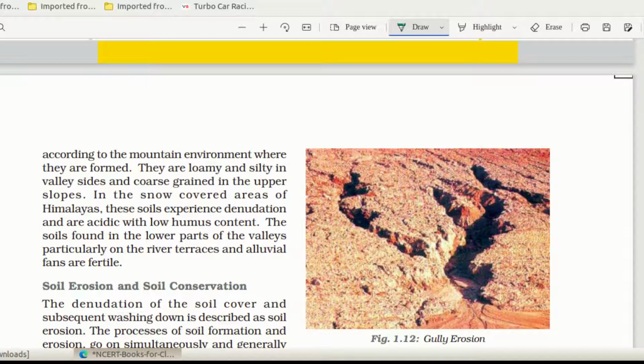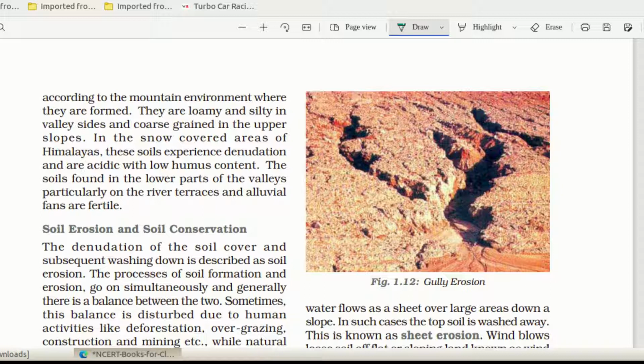These soils' texture varies according to the mountain environment where they are formed. They are loamy and silty, based on the percentage of sand and silt. Loamy and silty in valley sides, coarse grained in the upper slopes. So loamy and silty means very fine texture you can see in the valley, and at the same time the larger coarse grains you can see in the upper slope. In the snow covered areas of the Himalayas, these soils experience denudation, meaning erosion, and are acidic with a low humus content.